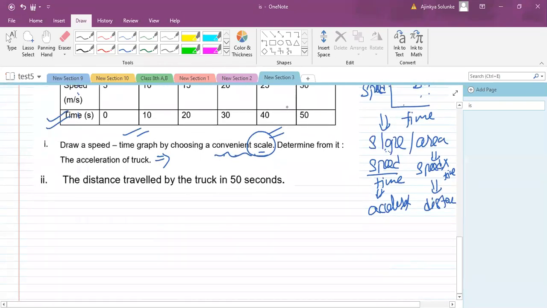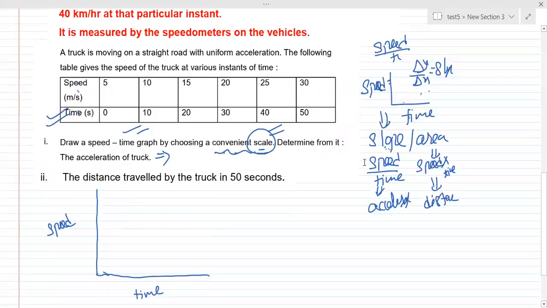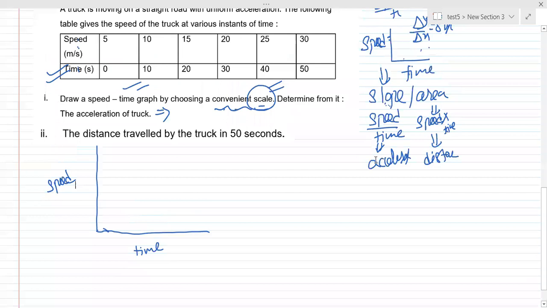Now, first thing, you take a graph. I'm drawing it here, but you are supposed to draw it on an actual graph paper. Afterwards, you can paste it in your notebook. Take time on the x-axis. You focus on speed now. Okay, just one minute. Now you will be able to see it properly. Okay, fine, now it is visible.